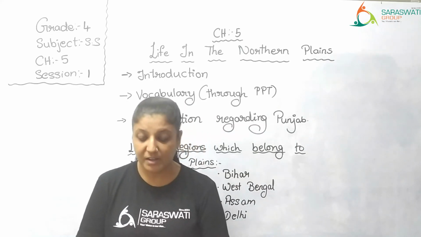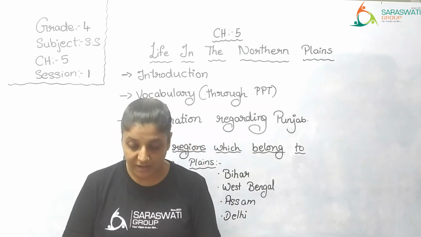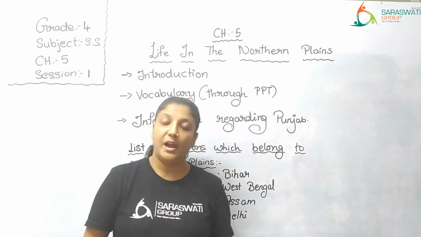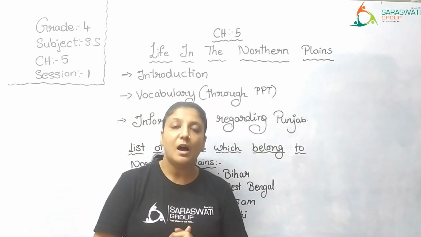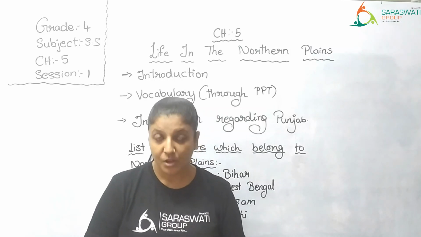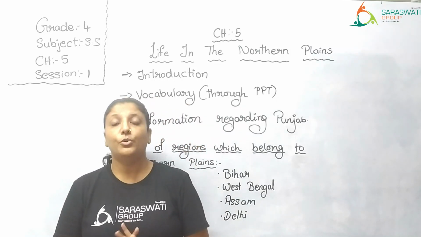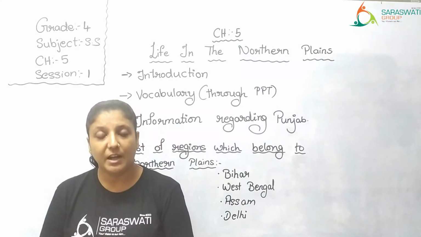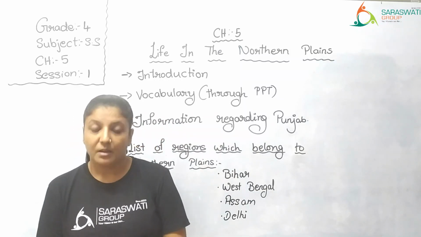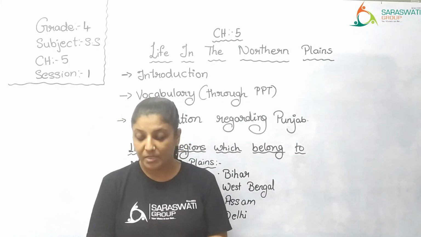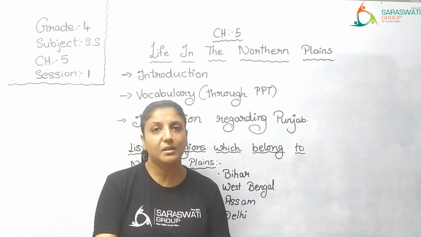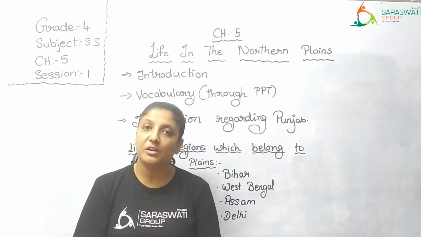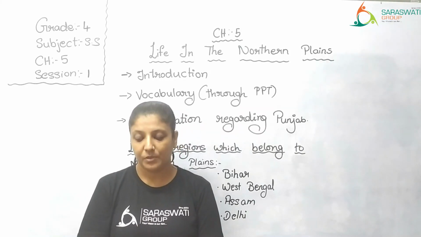Then we discussed the industries. Textile industry, hosiery industry, cycle, sports goods and sewing machine industries are located in Punjab. The main points of tourist interest are the Golden Temple, Jallianwala Bagh, Lakshmi Narayan Temple, Lakshmi Narayan Mandir is the same as temple, then Sheesh Mahal. These are the important tourist attractions of Punjab.